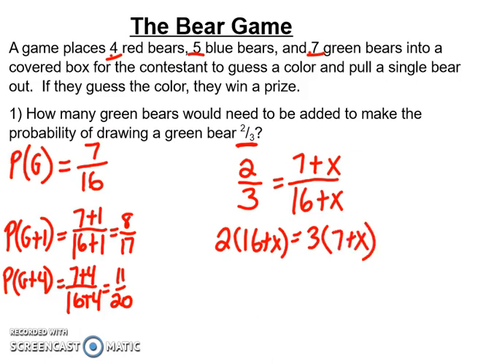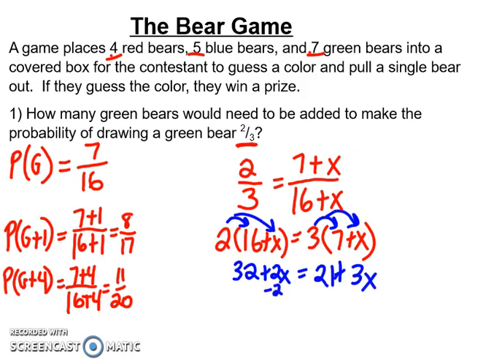So the first thing I have to do, instead of it being a direct multiplication, is distribute. So I get 32 plus 2x, and here I get 21 plus 3x. So I want to subtract 2x from both sides, and at the same time, just to expedite this, I want to subtract 21 from both sides.